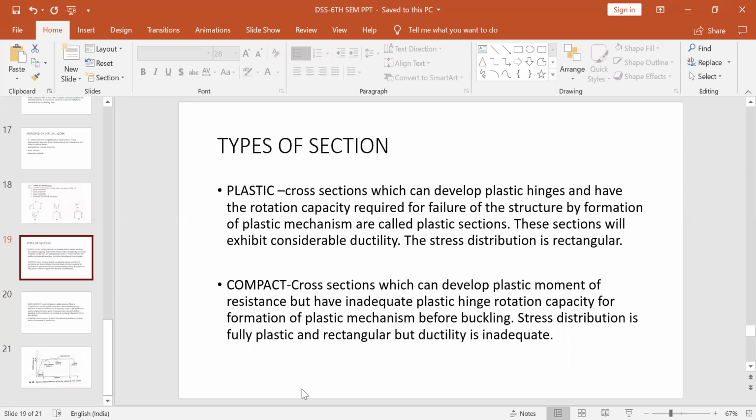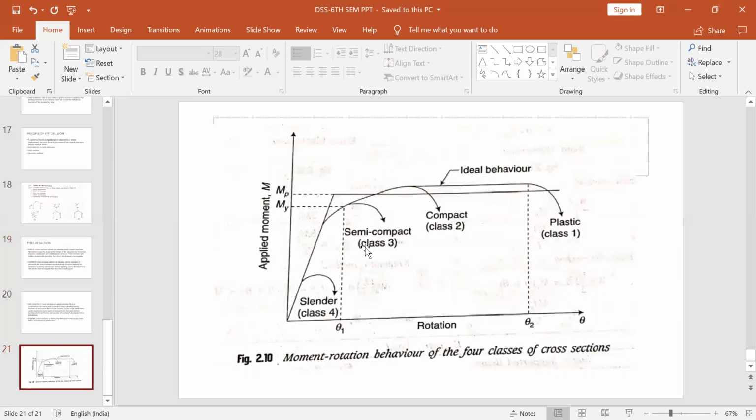So what happens in compact section is the plastic moment is reached. The yield stress has been reached. It is in the plastic stage, but the ductility is not sufficient enough to cause enough rotation like it was in the stage of plastic section. This is the basic difference. So in this section, this part, compact, it is less than theta 2. This is somewhere lying between this stage, this portion. So from here to here is the compact section.